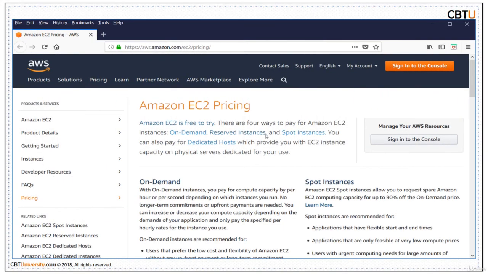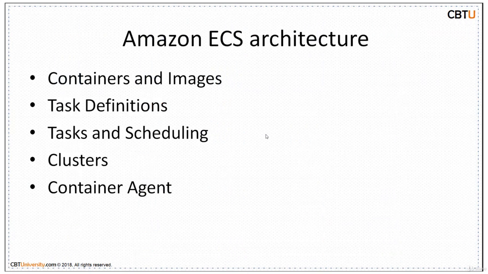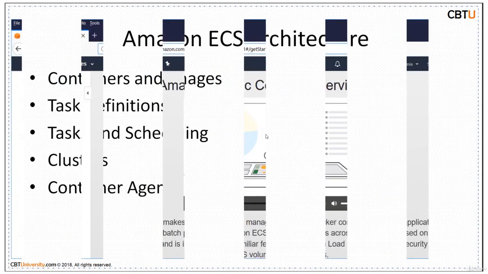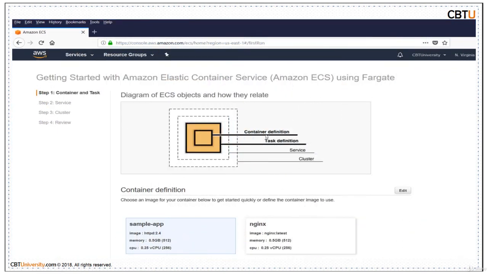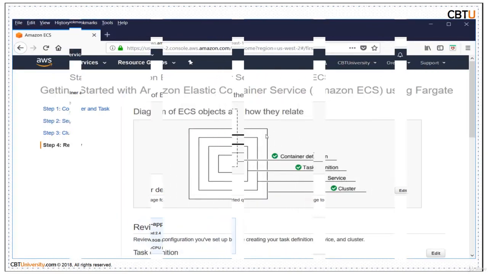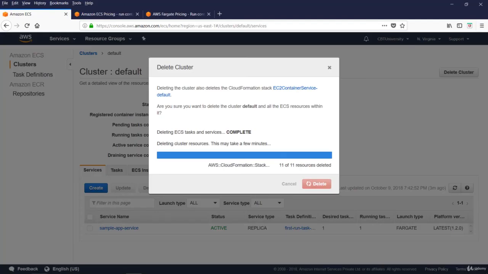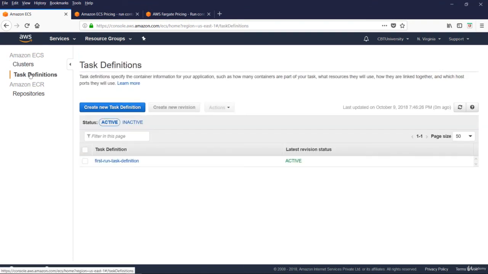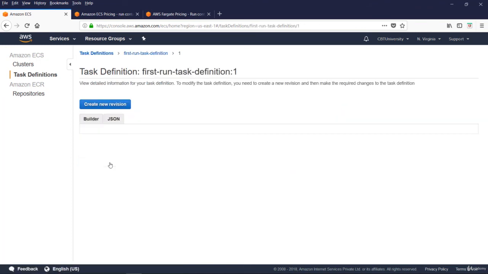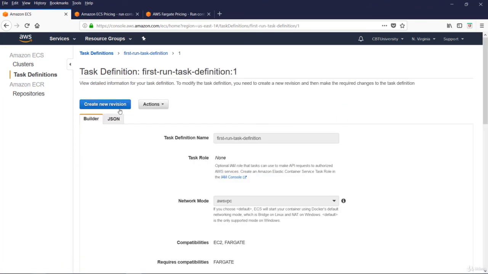Amazon EC2 pricing, Amazon ECS architecture, Amazon ECS dashboard, getting started wizard. Yes, cluster is deleted. Let us delete this as well. Let us deregister this. It's inactive now.